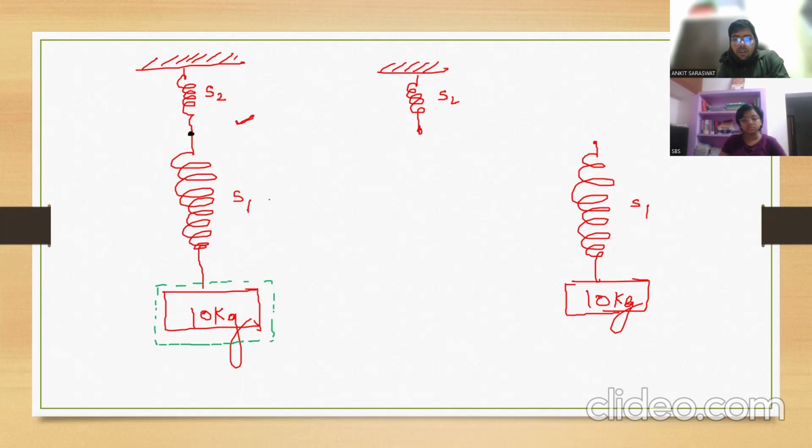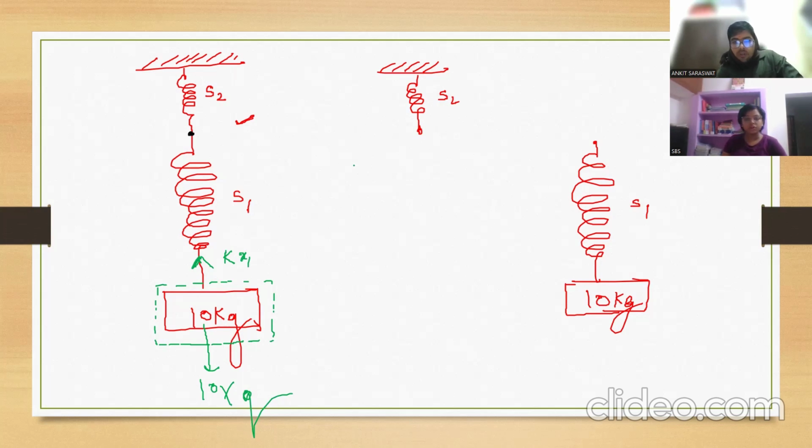Clear? Now, if you attach a 10 kg mass, then one force is gravity. Gravity is going to apply M into G. Now one more force is there because the spring is attached here. Who is going to balance this? S1. Clear? How much spring force? Let us suppose the spring constant is K and the extension is X1, so the force is Kx1. Clear? Any doubt?